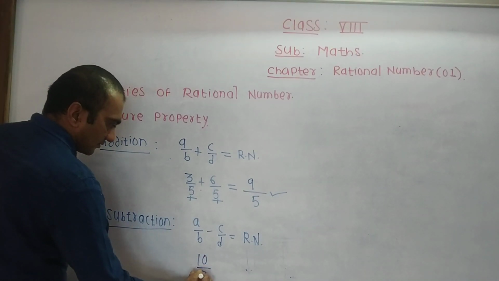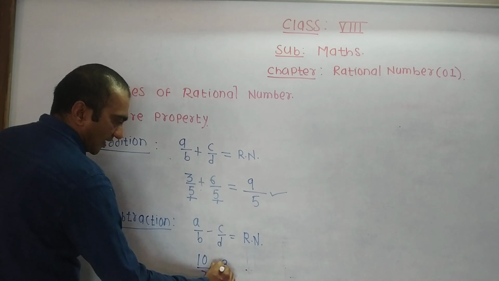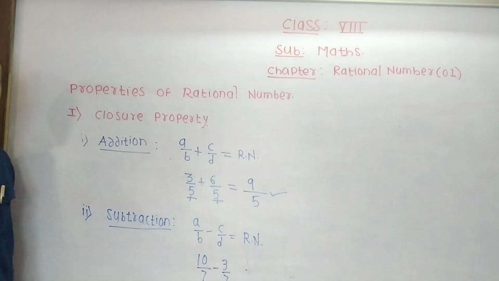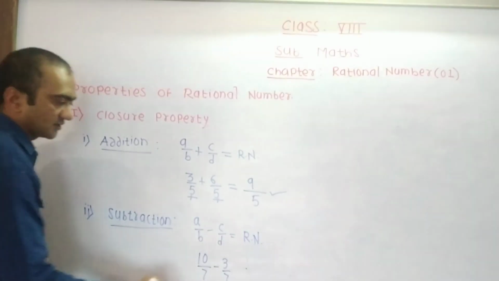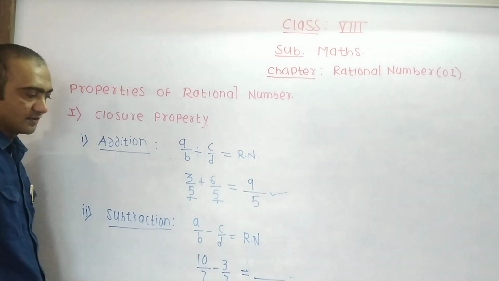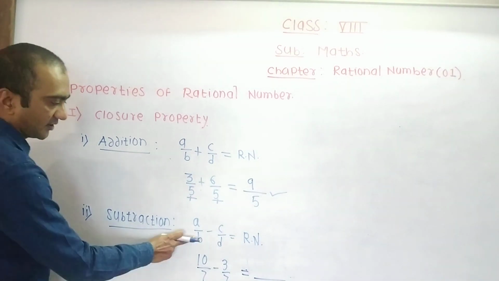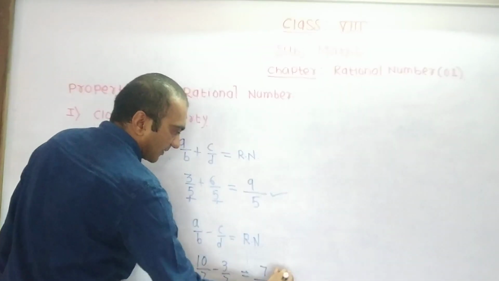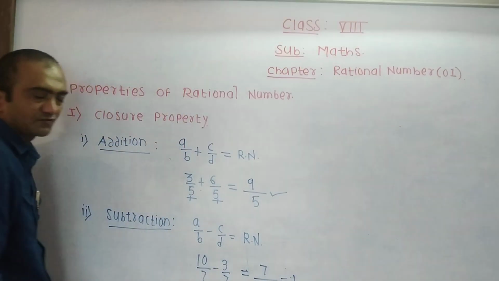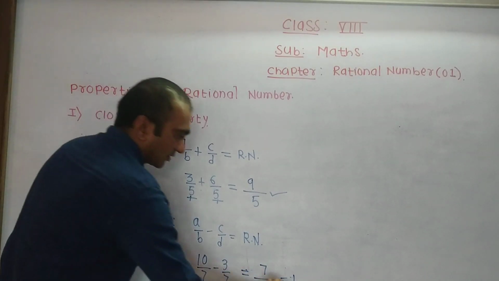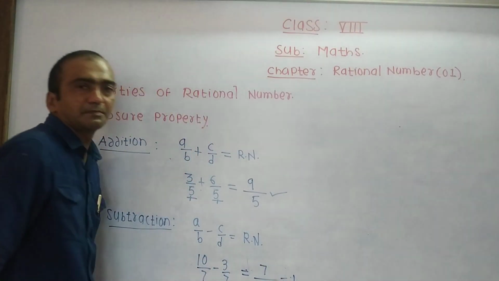10 by 7 minus 3 by 7. 10 by 7 is a rational number. 3 by 7 is also a rational number. Make a subtraction. Denominators are the same, so take here 7. Make a subtraction in numerator, 10 minus 3, that is 7. 7 divided by 7 is equal to 1. 1 is also a rational number. Why is 1 a rational number? Because we can write 1 as 1 by 1.